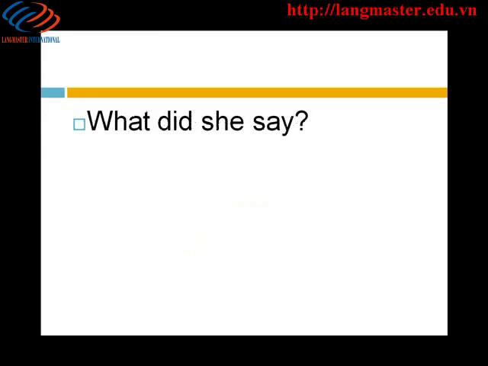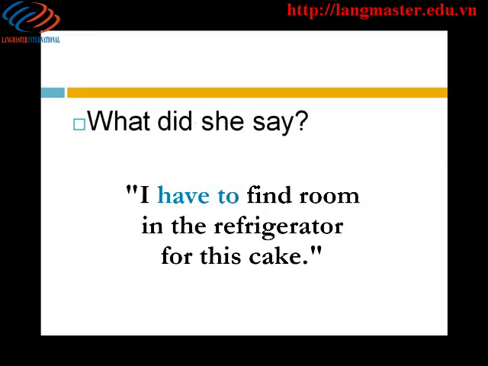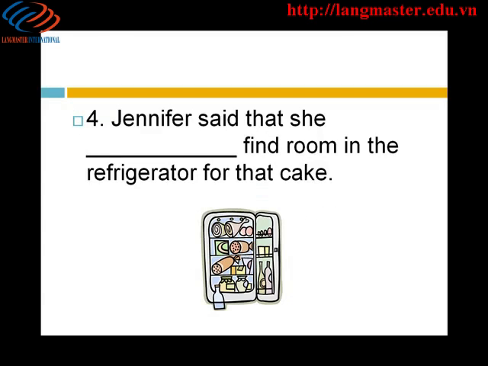What did she say? Here are my words. Remember, you need to report my words in the third person. Jennifer said that she had to find room in the refrigerator for that cake.